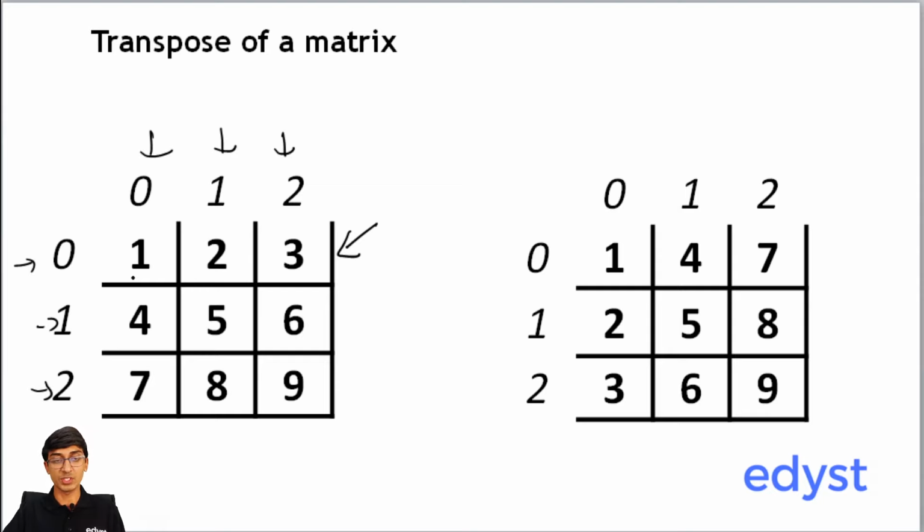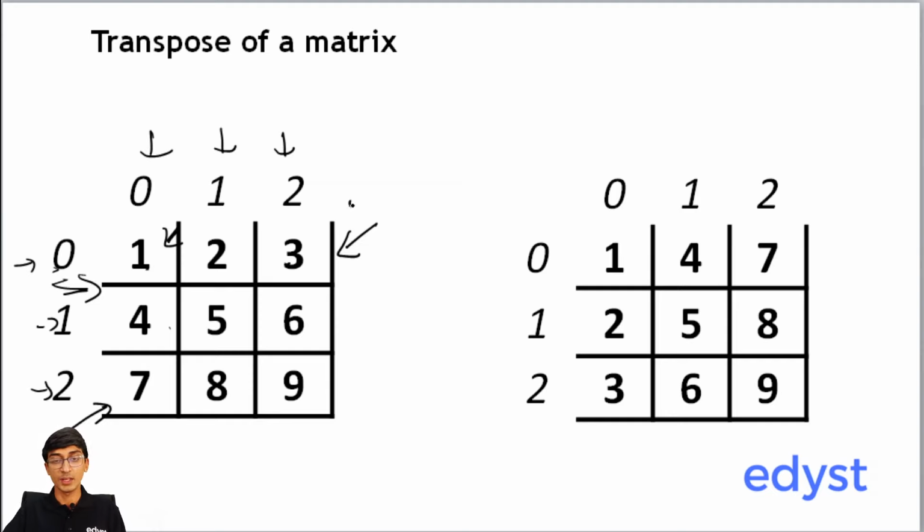So for example, this is the 0th row and the 0th column, which is 1. 7 here is the second row with the 0th column, right? So in programming, we always start from 0 numbering. So we have started with 0 numbering. If I'm given this matrix like 1, 2, 3, 4, 5, 6, 7, 8, 9 in the form of a